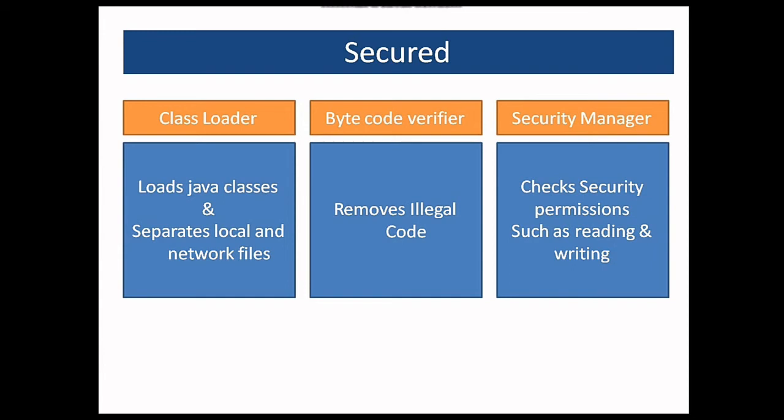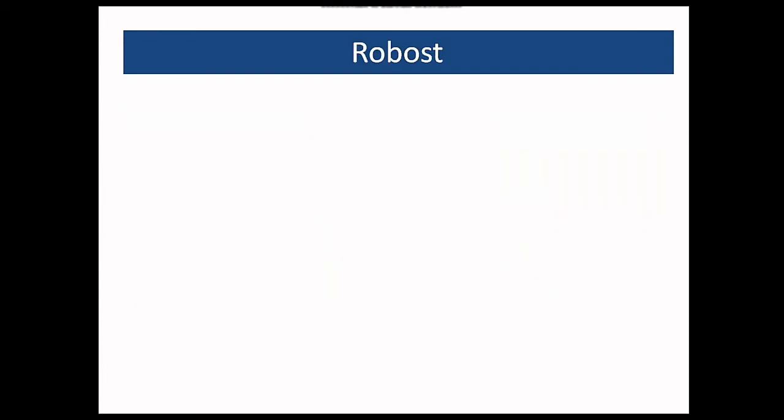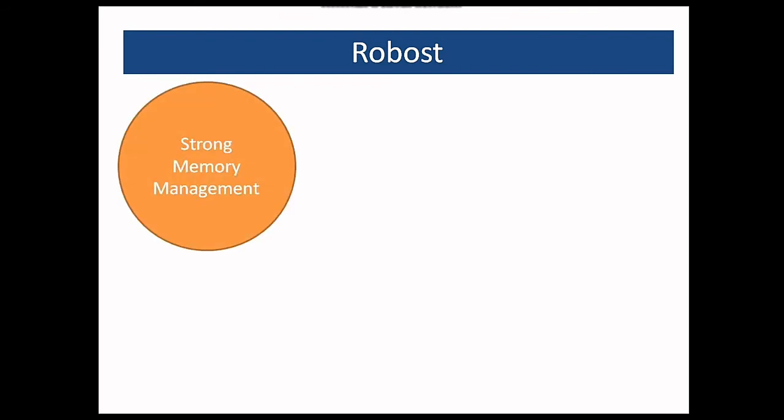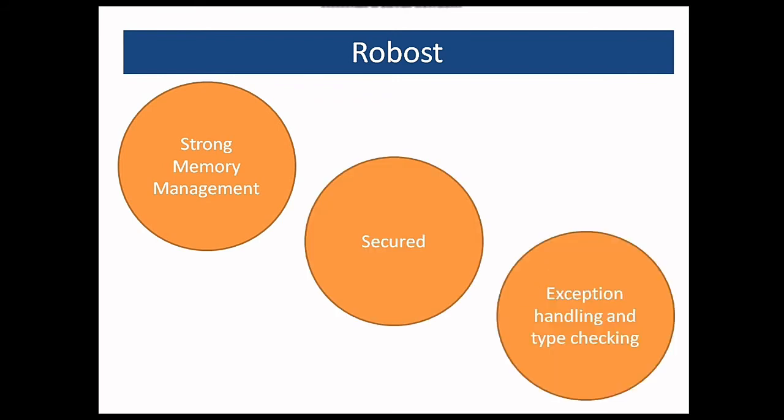The next feature is that it is robust. Robust simply means a strong programming language. So it has strong memory management, it is secured, and it has exception handling and type checking. So this makes Java a very robust language. We are going to learn each and every one of these terms going ahead as we implement the programs.